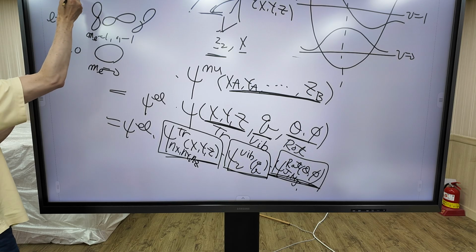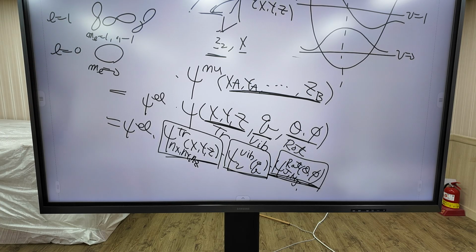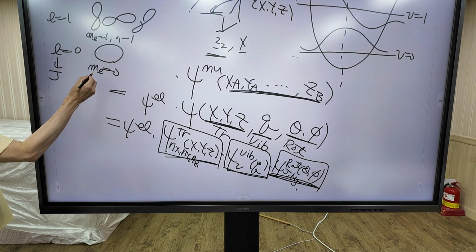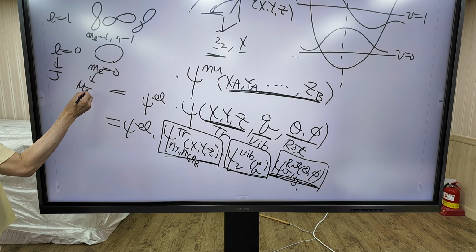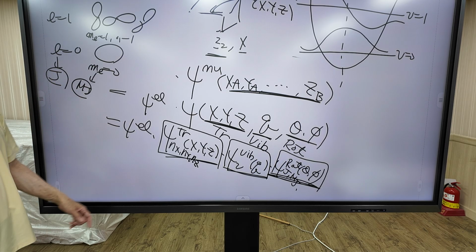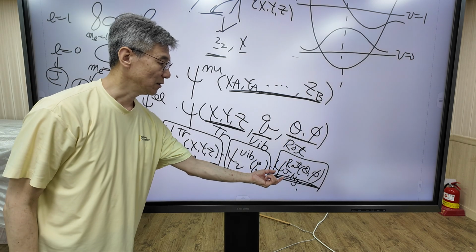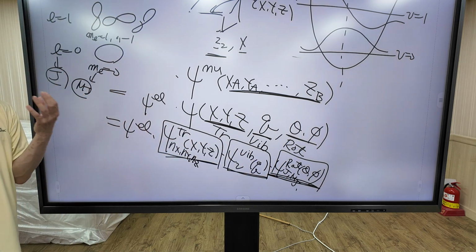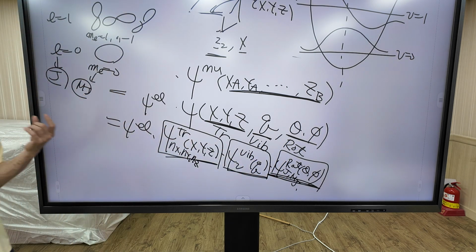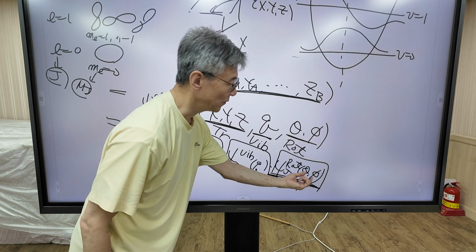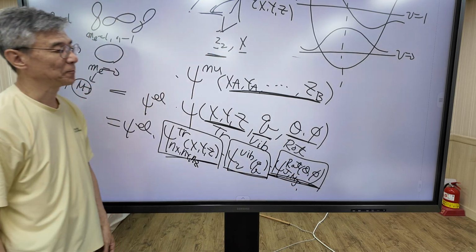When n equals 3, we have 5 d orbitals. So l is the same as J, and m is the same as M_J. So the rotational function has two quantum numbers, J and M_J, because the wave function has two variables, theta and phi.